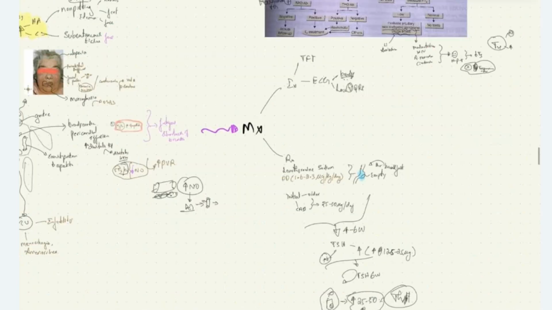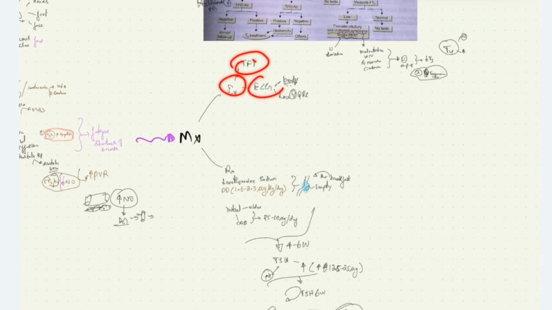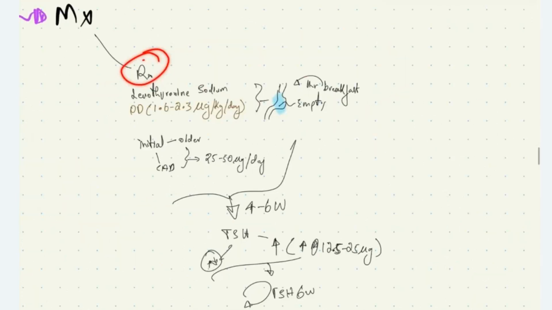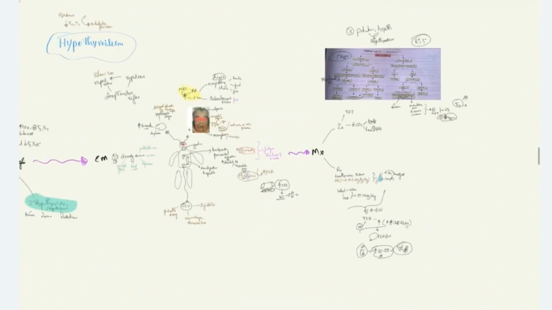The management of these patients: investigations will be TFT and ECG. And we saw TFT in great detail. Following that, we'll treat the patient with an OD dose of 1.6 to 2.3 microgram per kg per day, preferably taken on an empty stomach 1 hour before breakfast. By this, we are ending the discussion on hypothyroidism.